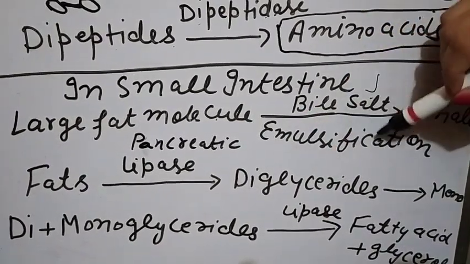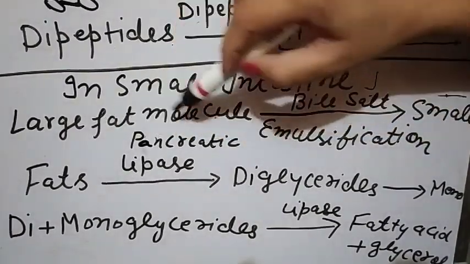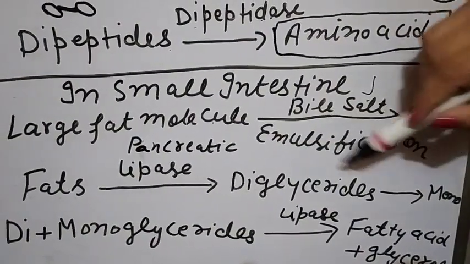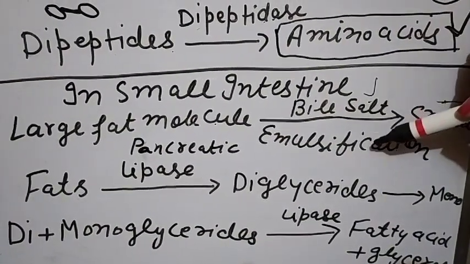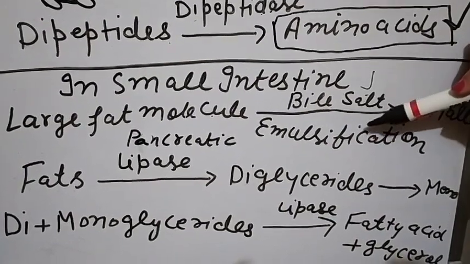This definition always comes: what is emulsification? We can say the breakdown of large fat molecules into small molecules is known as emulsification. This emulsification is done in the duodenum part of the small intestine.